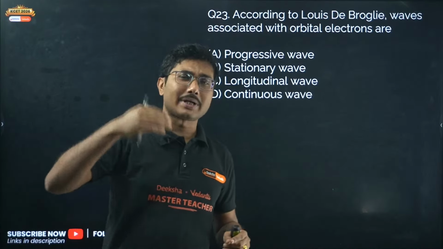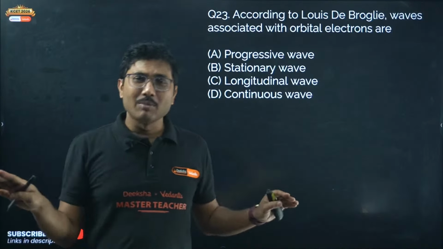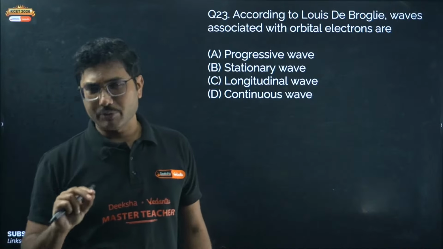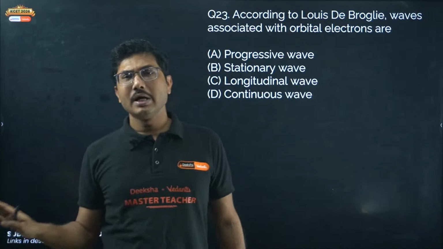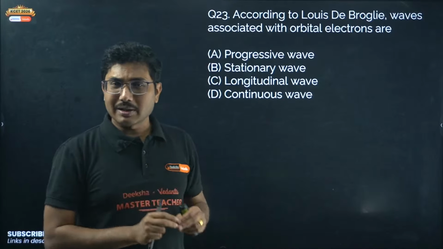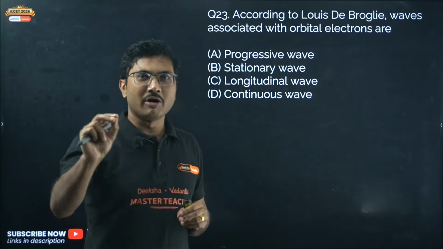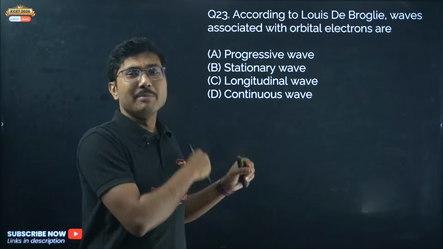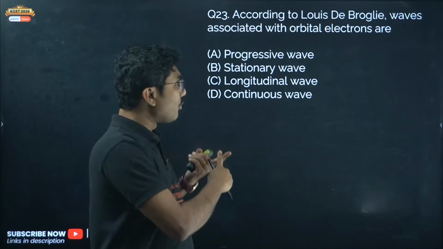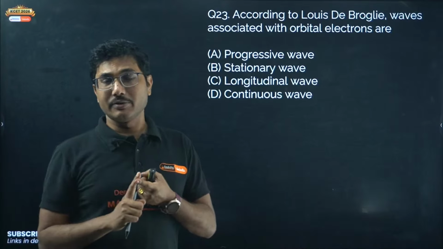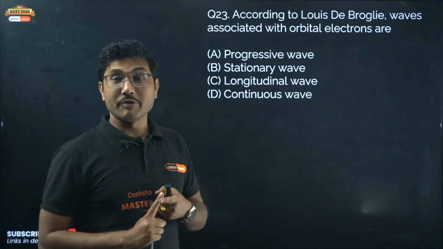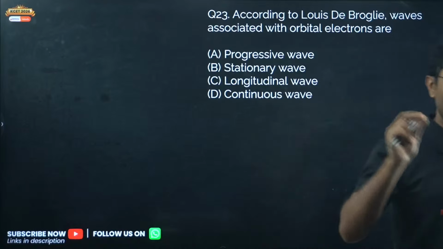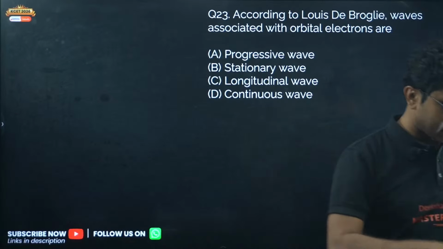Sometimes a 2 marker question can be asked as a 3 marker question, and all of them are theory questions except one numerical on 2 marker and one numerical on 3 marker. I will give you some 2-3 marker numerical questions as well, but do not waste too much time on them, because your marks are being lost only on MCQs and numerical questions. So put a little more effort on these. Whatever MCQs I am discussing are all very expected, and all the numericals I will solve today are very expected questions. So don't be disappointed if I am not doing 2 marker, 3 marker questions. I am doing it for your own benefit.